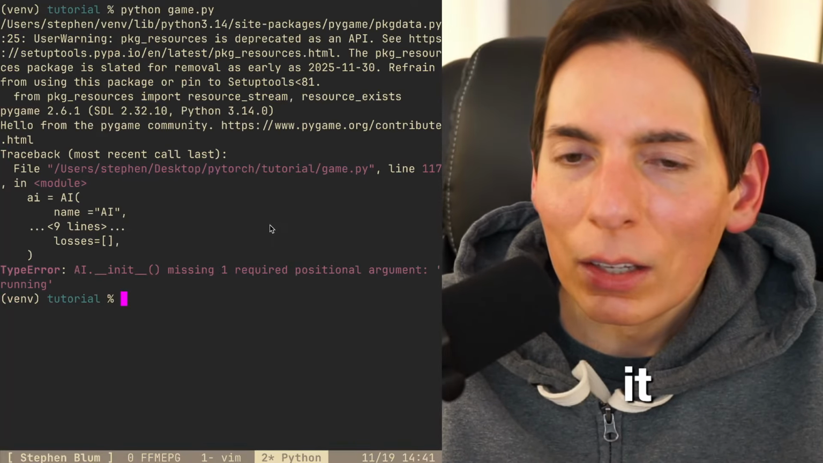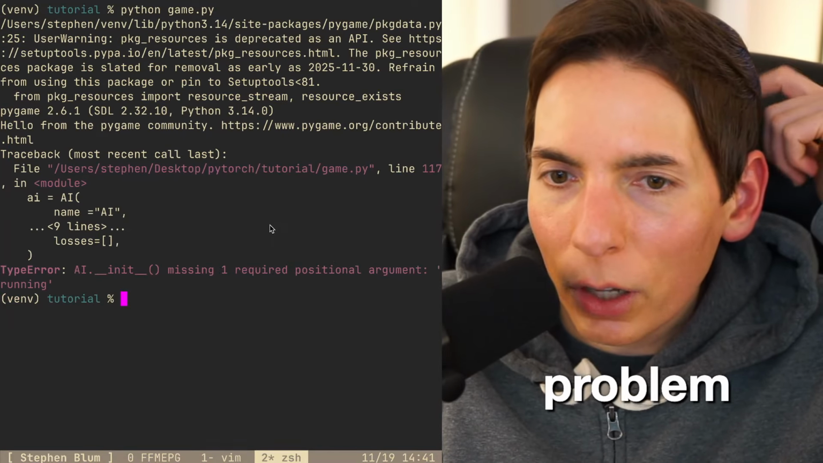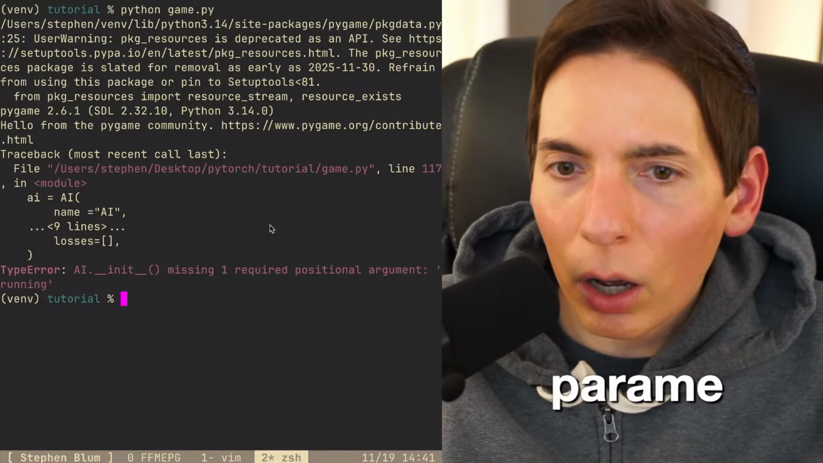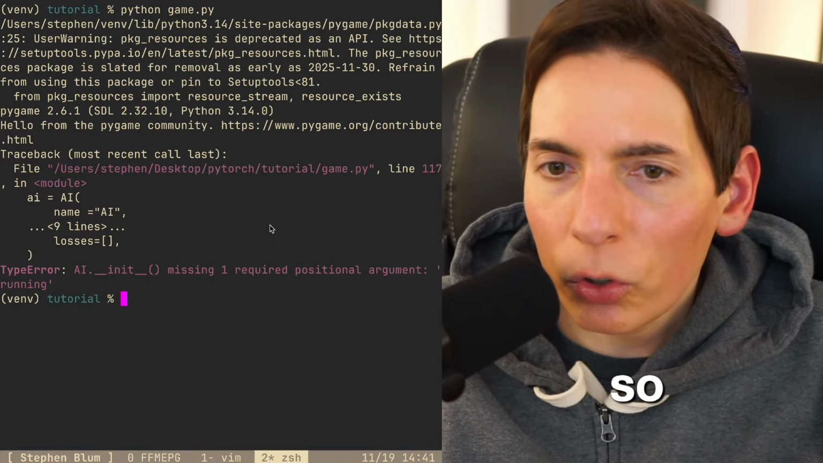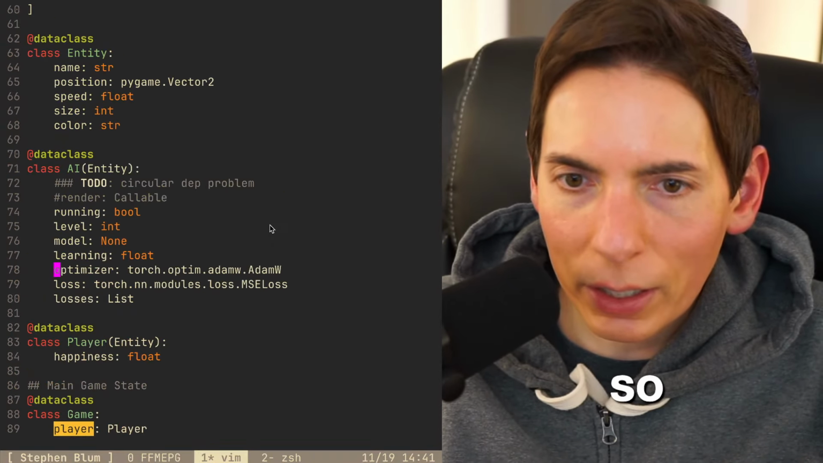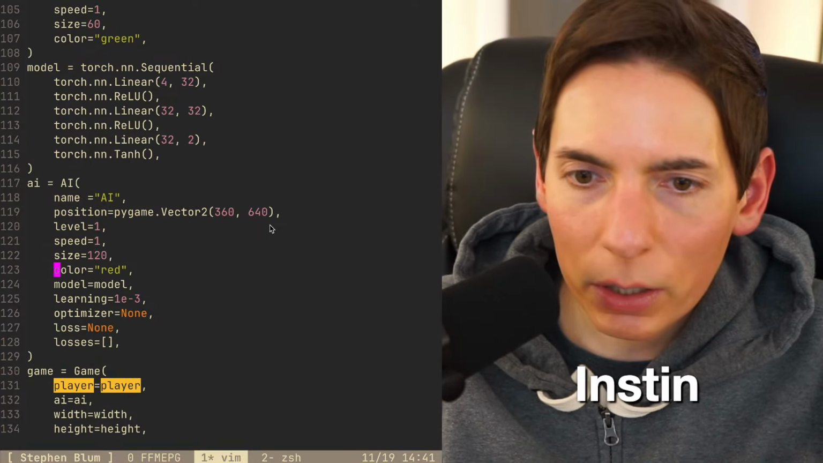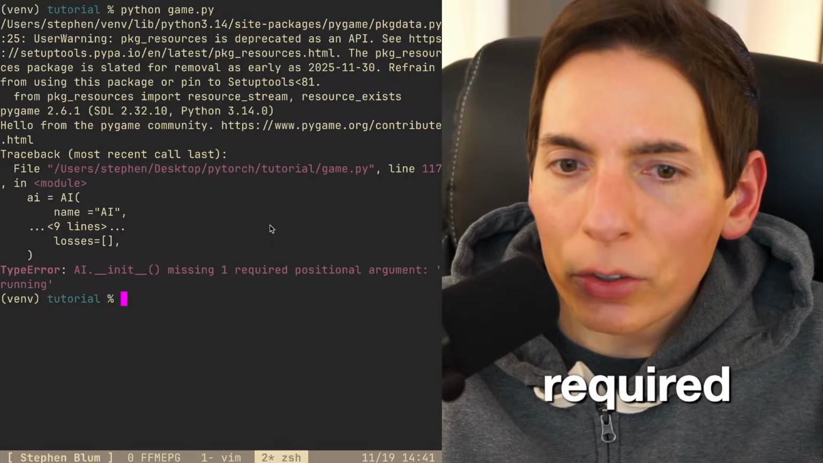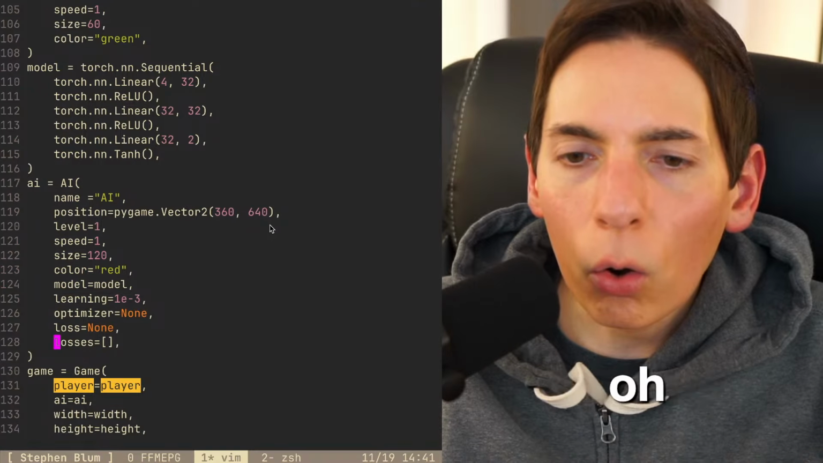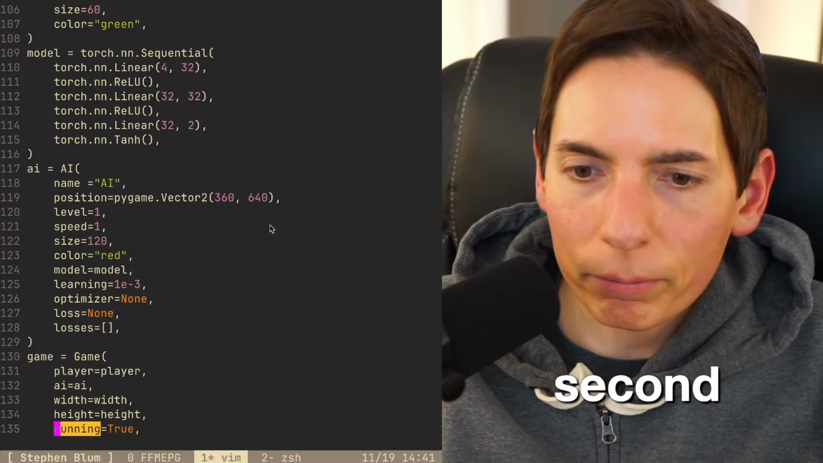Okay. All right, let's run it. Okay, we got a problem. Problem right here. Losses. Missing one parameter. Okay, losses equals. So that was in the AI. Okay, so go to the AI entity instantiation right here. Oh, wait, that doesn't work? Wait, what do you mean it doesn't work? Missing one required argument running. Oh, running. 1 second.